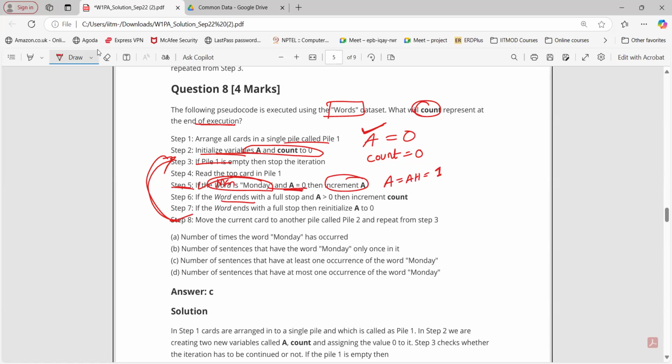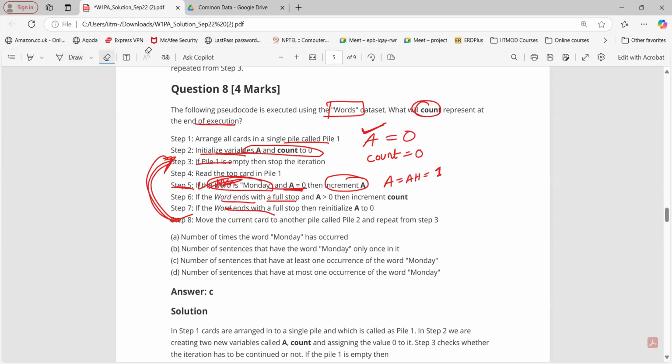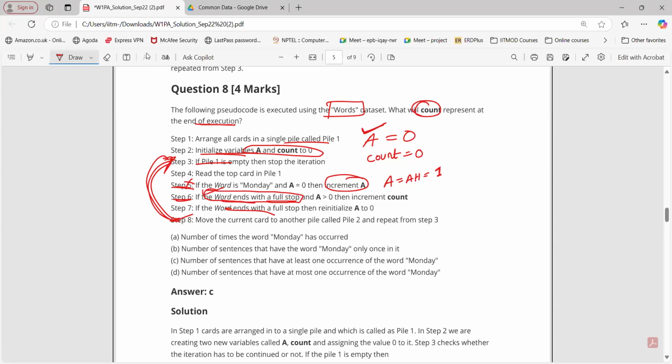Again, is the word ending with a full stop? No, sir. So again, go for the next one. Morning. Step number 5 is true for the word morning dot? Not true. What about step number 6? It ends with a full stop, so the word ends with a full stop. This is true. What about the second condition, A greater than 0? Yes. A is greater than 0, so we are incrementing count. Count will be count plus 1, so that is basically 1.